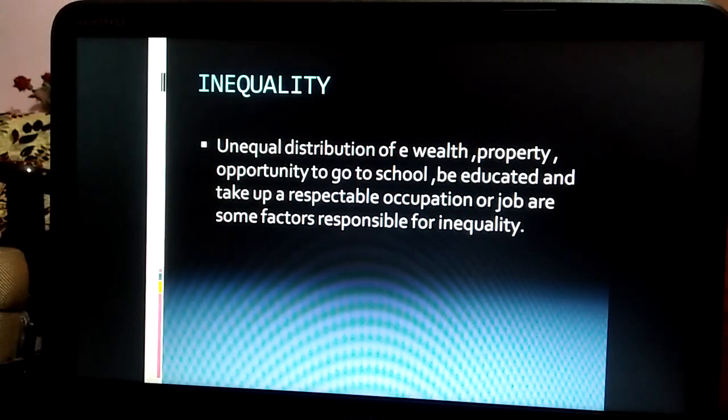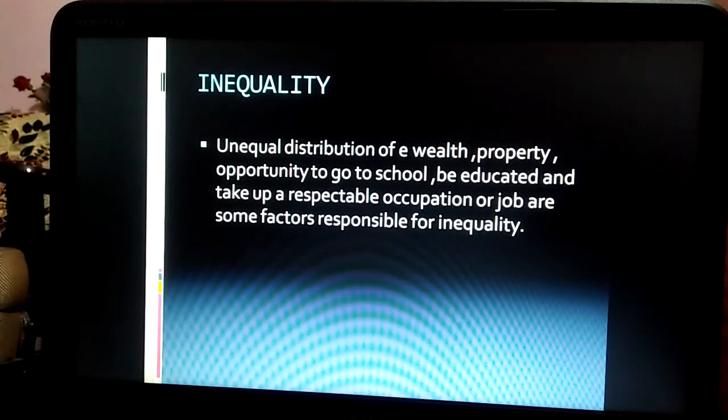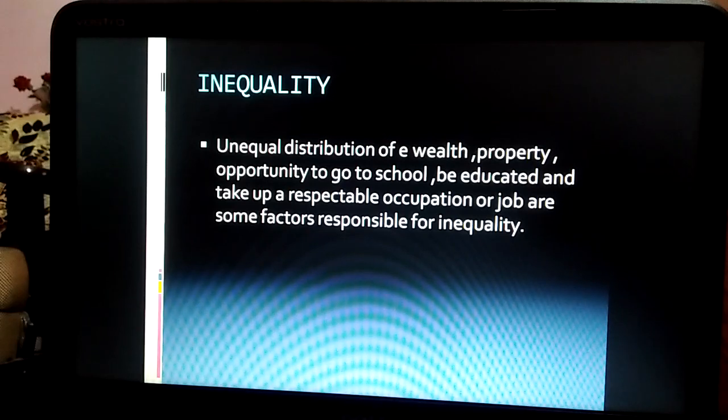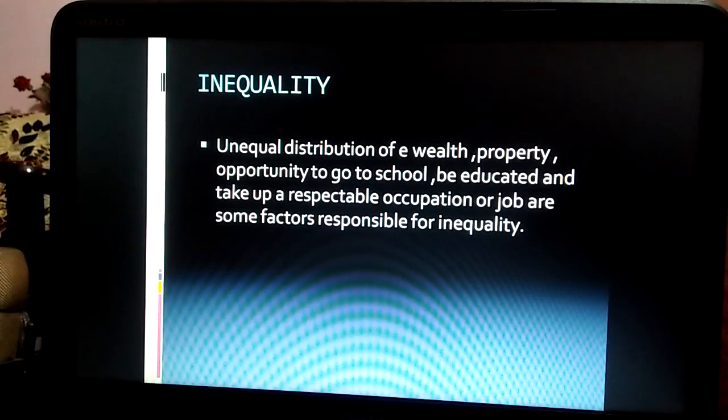Now, in a society, we see inequality many times. For example, the difference between the rich and poor. Inequality is not a desirable thing for society.